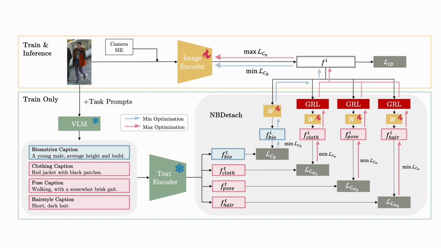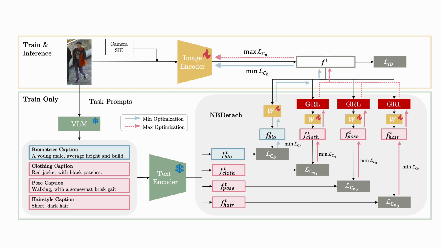In the top section, the image is encoded into a visual feature. Here we use identity loss to train the model for the re-ID task. In the bottom section, during training, we use a vision language model to generate text descriptions from different perspectives: biometric, clothing, pose, and hairstyle. These captions are then encoded into separate textual features.